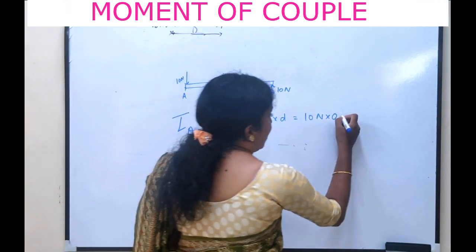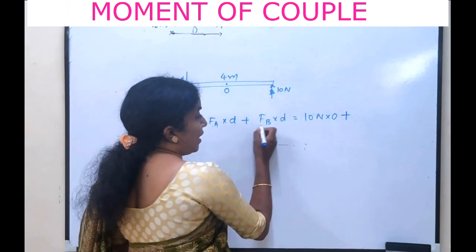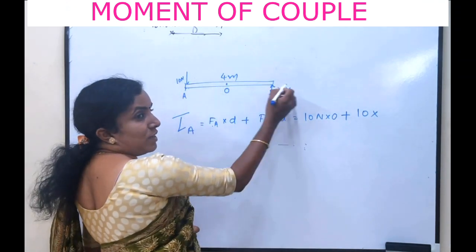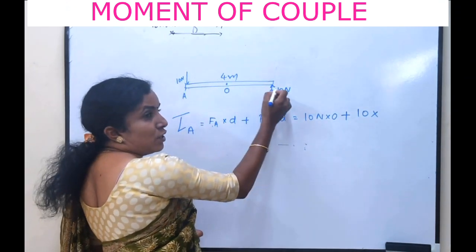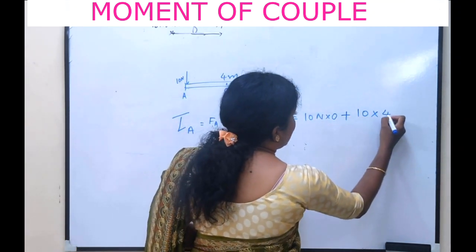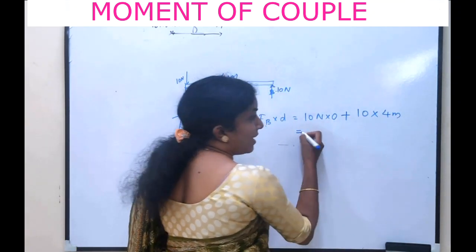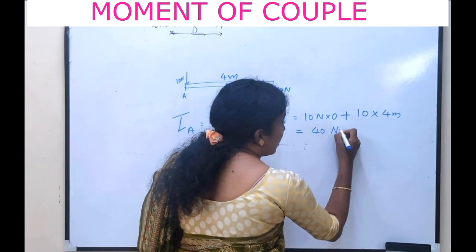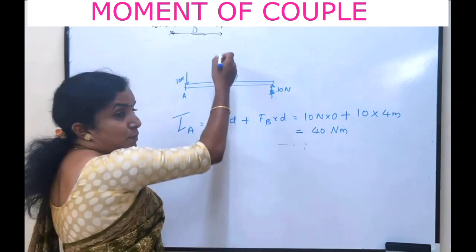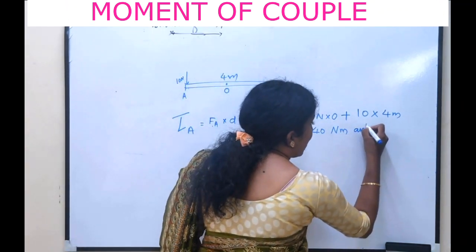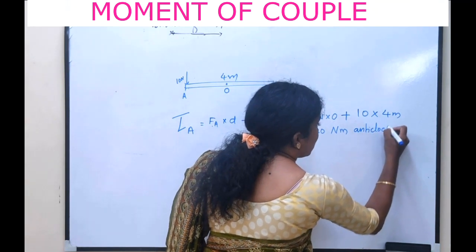Plus, now FB is 10 Newton into the distance between the axis of rotation to the line of application, which is 4 meter. Hence, we will get the moment of force as 40 Newton meter. This produces an anti-clockwise rotation, so it is anti-clockwise.